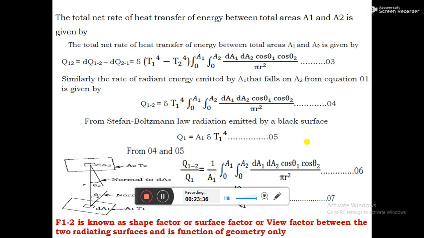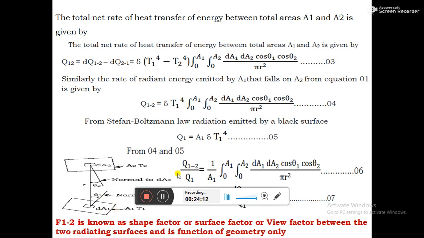Now the total net rate, because till now we considered only the dA1 and dA2. Now we need to find the total amount of net rate of heat exchange between A1 and A2. To find that, we need to integrate the above equation, by integrating from 0 to A1 and 0 to A2, because dA1 and dA2 are the elementary areas of A1 and A2.